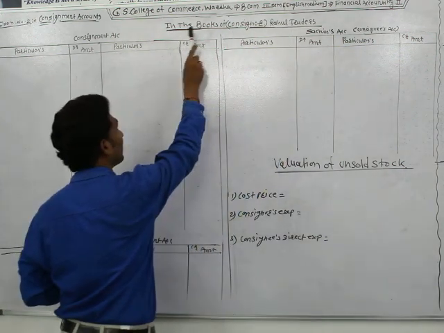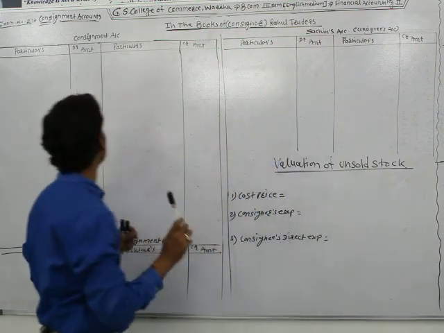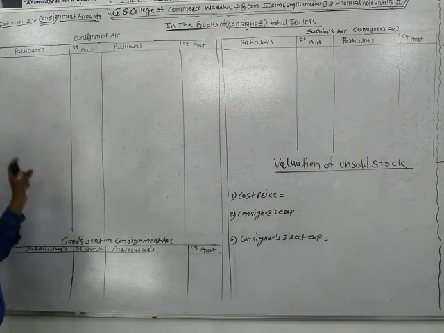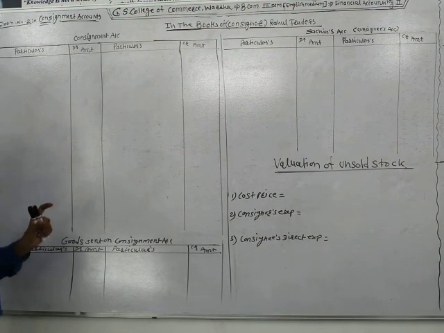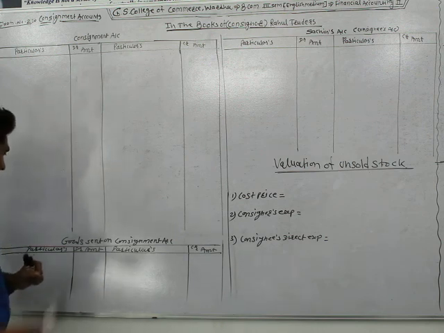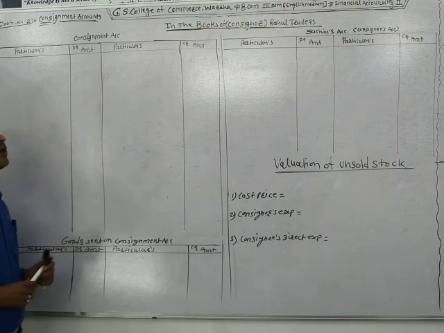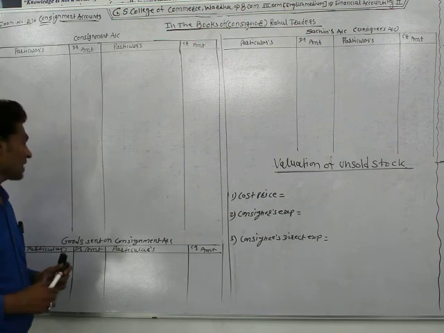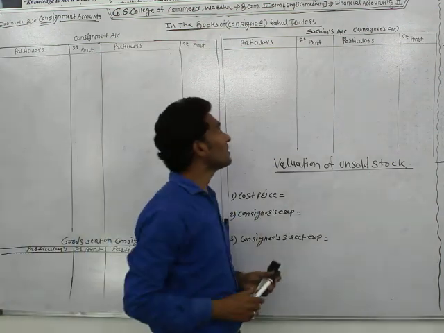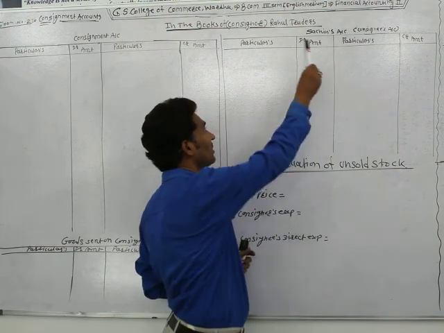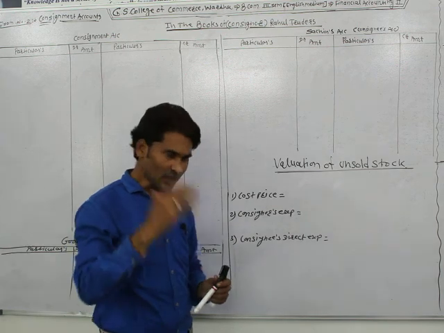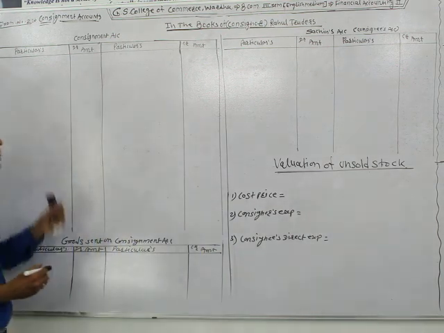The consigner prepares the consignment account for keeping the financial record of the transactions done for the consignment, and with the help of the consignment account it finds the profit or loss on consignment. We also have the goods sent on consignment account and the consignee's account, and in this example Sachin is the consignee, so it is Sachin's account. Okay, let's start the example.